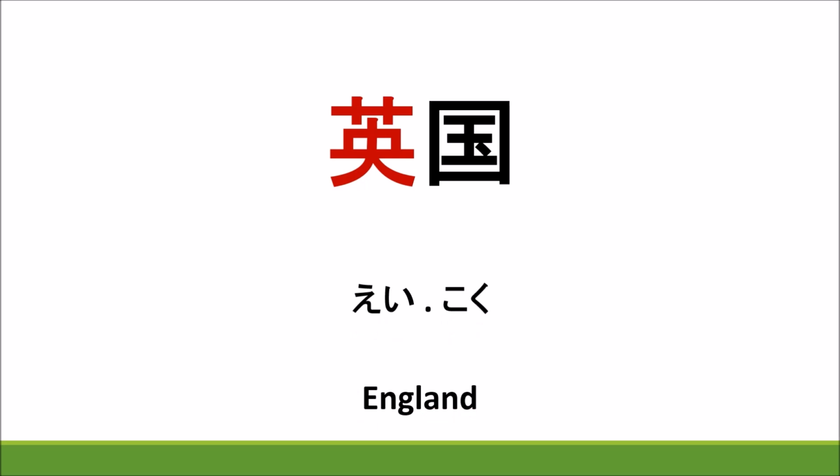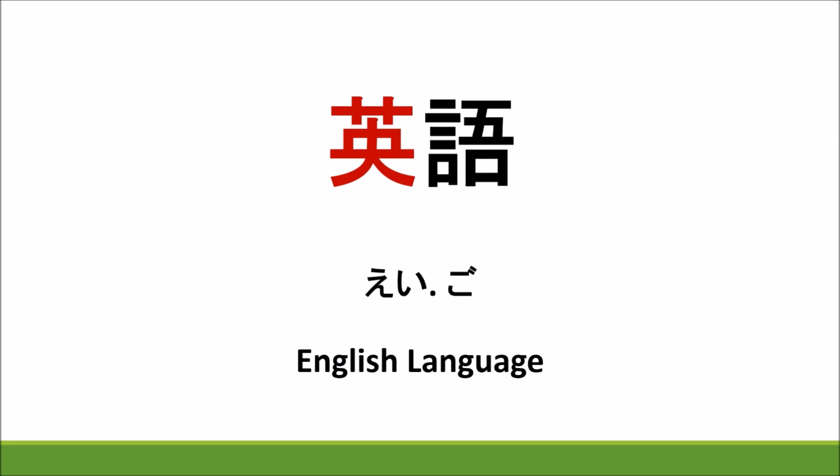You must say in katakana we write igirisu, no? We write igirisu, England, in katakana. In hiragana it is eikoku and in kanji it is eigo. Eigo, once again, eigo. English language.